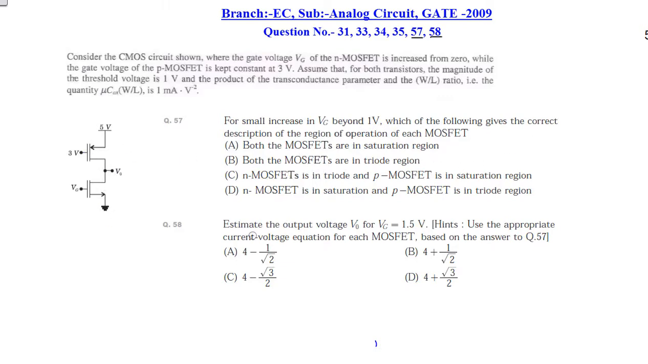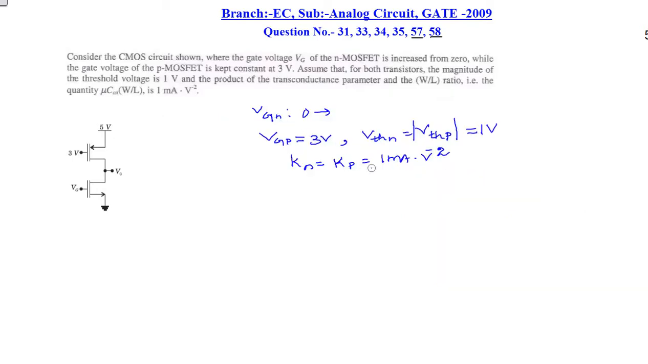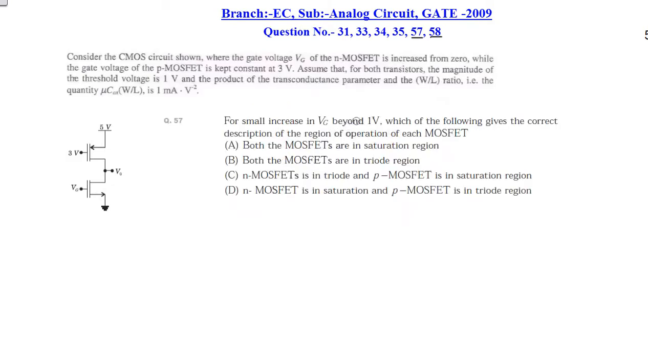In the second question it is asked to find the output voltage when Vg is 1.5 volt, that is, we have to use the information from the first question to find the output voltage. So what is given here is that Vgn is slowly increasing from 0 volt, Vgp is 3 volt, the threshold voltage magnitude is 1 volt for both MOS, and the Kn and Kp values are 1 milliampere per volt square. In the first question, when Vg is increasing just above 1 volt, we have to find the region of operation of both the MOS.